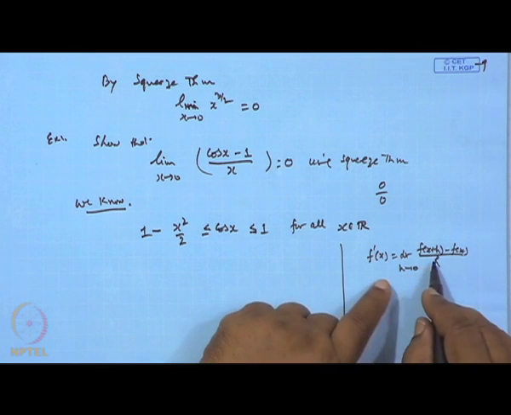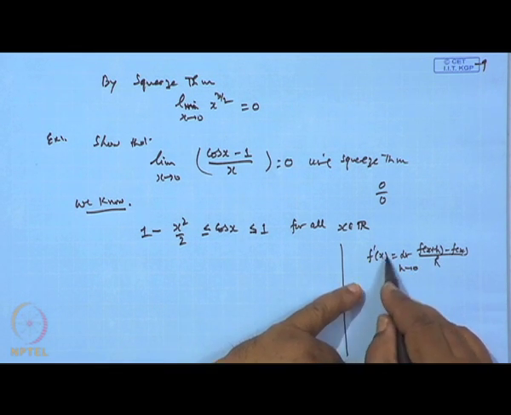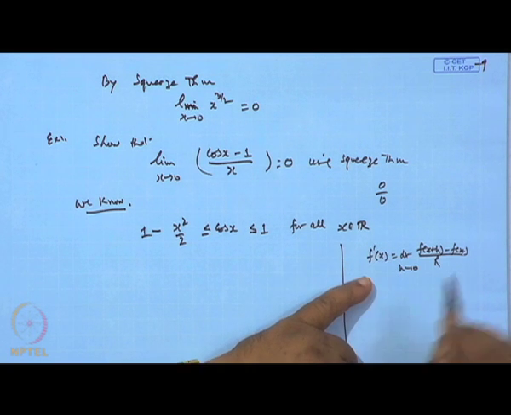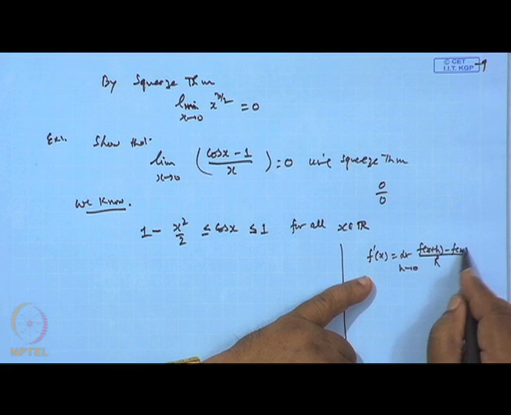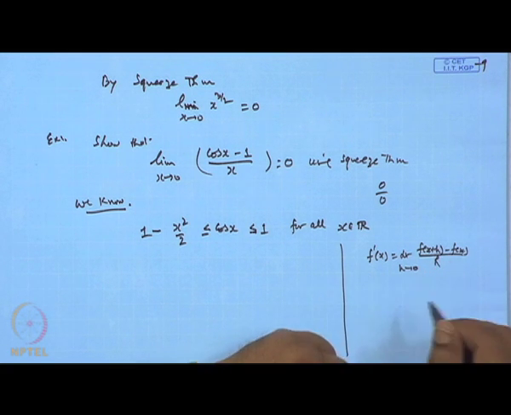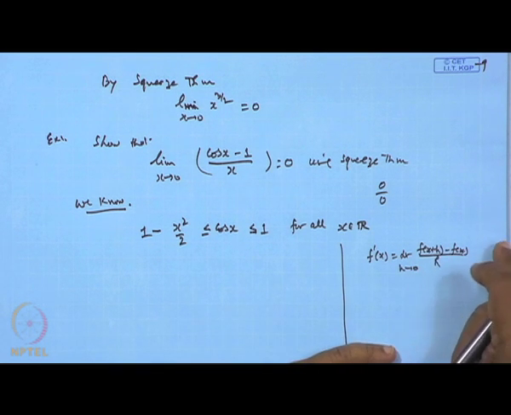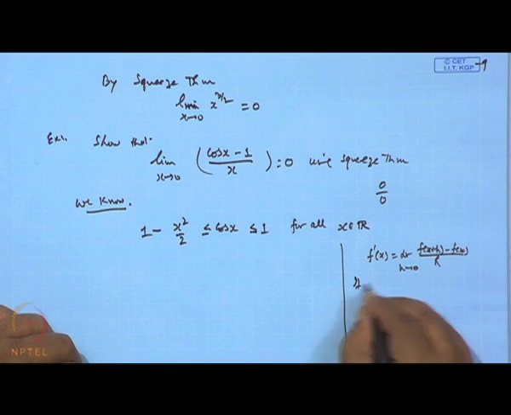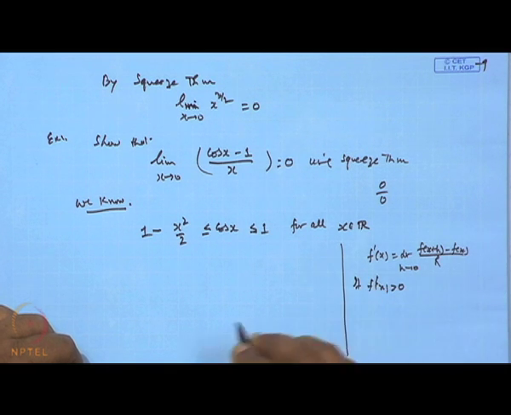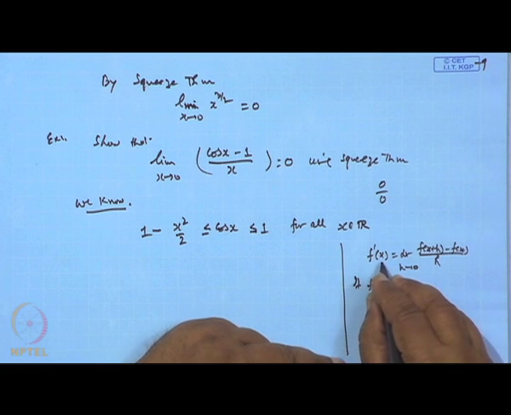Now, if this function is greater than 0, then obviously this has to be greater than 0. The reason is that if it is not so, then for a sequence of negative terms, when you take the limit it may be at most 0, but it never happens that a sequence has negative terms and the limiting value is always greater than 0. It is not possible. So, if f dash is greater than 0, I will show it when we go for the differentiability.